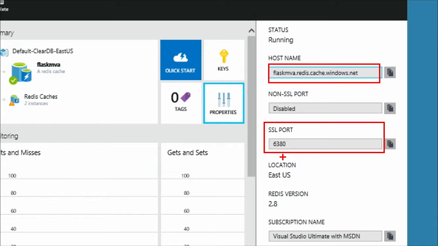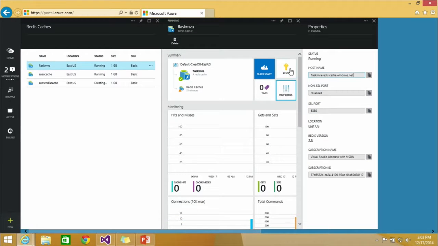Yeah, exactly. So SSL is more secure, but it does use a different port number. So we're also going to have to change our connection string. We're going to have to make sure the port is 6380 as well. So that's a couple of little things we need to know. Now, the other thing is, when you are using SSL, you'll also be required to pass in a key. This is an encryption key that's used. So how do you find out what the key is for your cache?